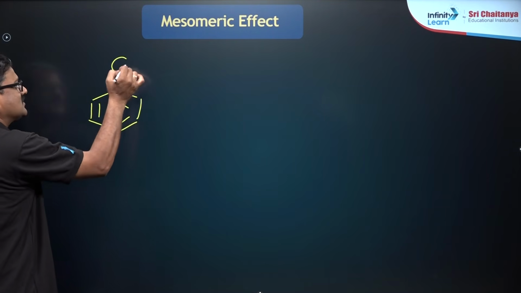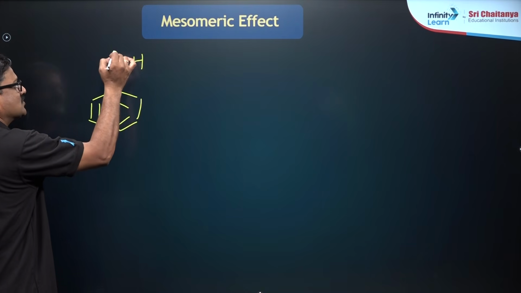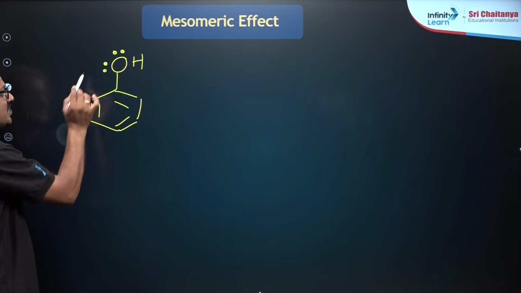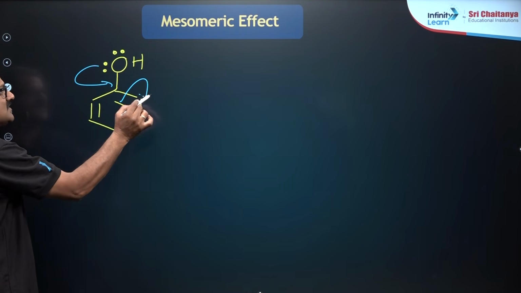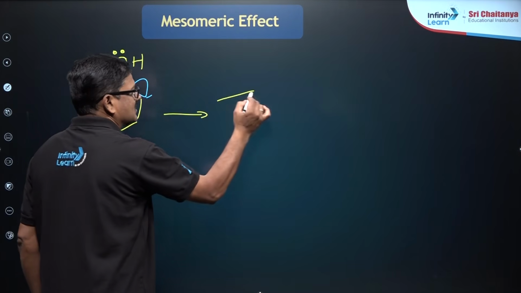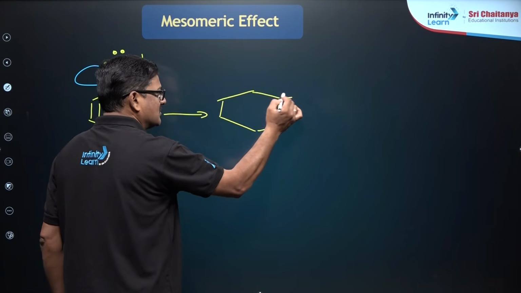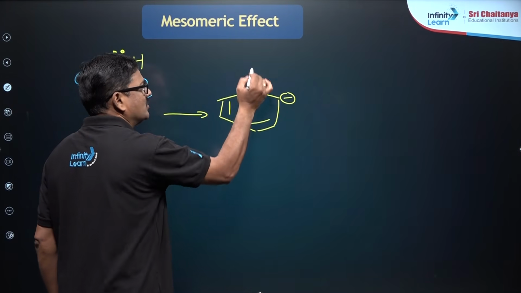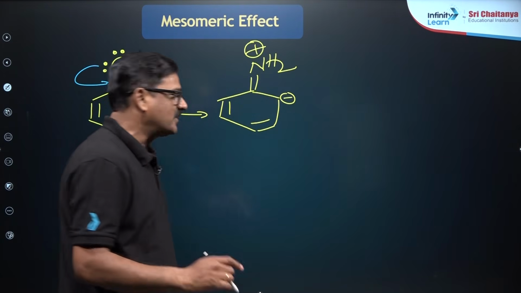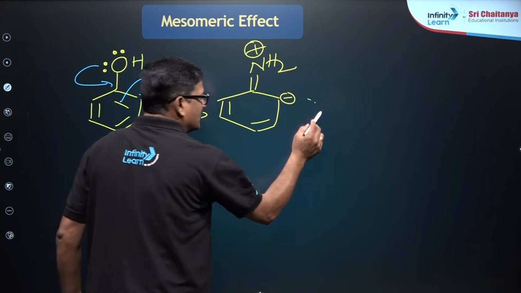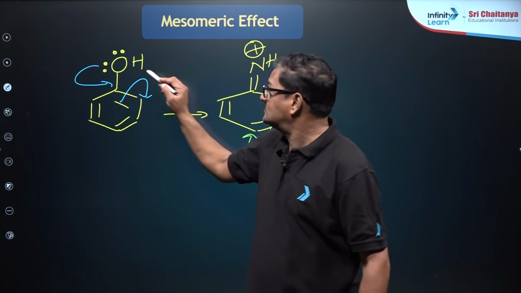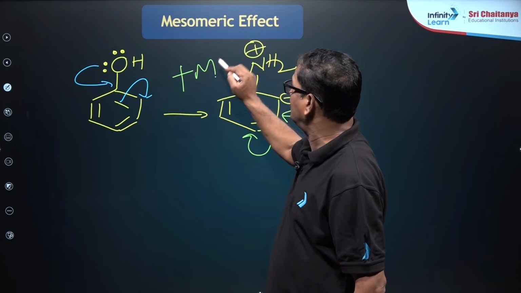When this conjugated system has OH, the lone pair of electrons present on the oxygen is going to trigger the resonance that is taking place on the benzene, so that you are going to see its polar structure. Its polar structure, it is going to be NH2. Okay, so it is going to be further given to its resonating structure like this. So this is what is called a positive mesomeric effect.